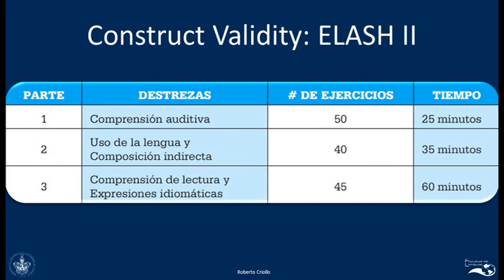As you can see, this test measures only, or basically, comprehension skills. It doesn't measure production skills. That means that there is no component of the test that can really show me that you can use the language to produce something, to communicate, to interact with other people.